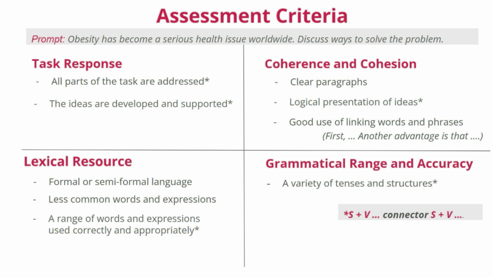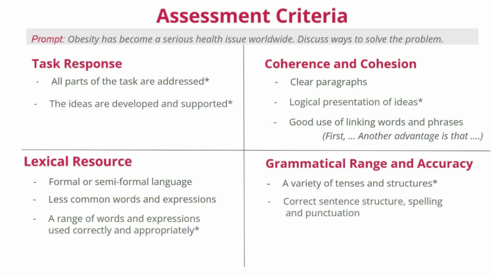There are other complex structures in English grammar, of course, but these are the most common ones, and you can get a high score if you use them. Of course, you also need to show correct sentence structure, spelling, and punctuation. And that's it. These are the key points that you need to know about essay assessment criteria.